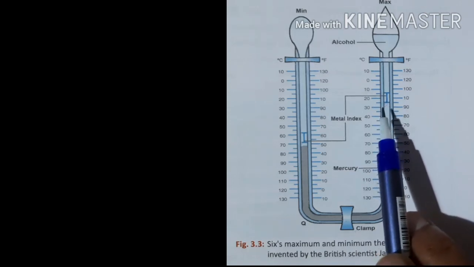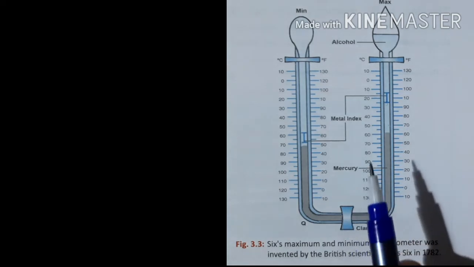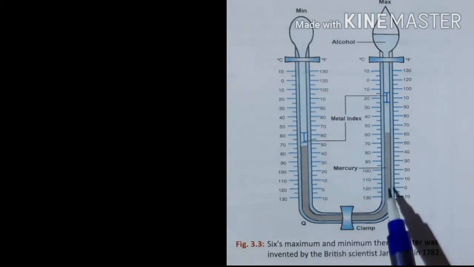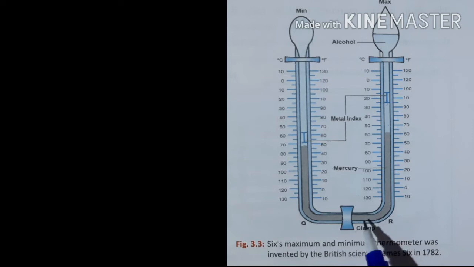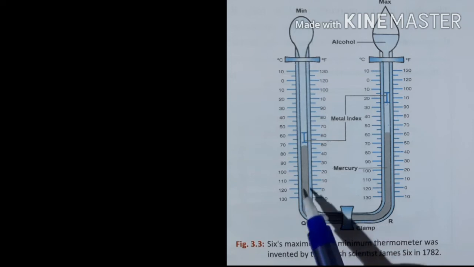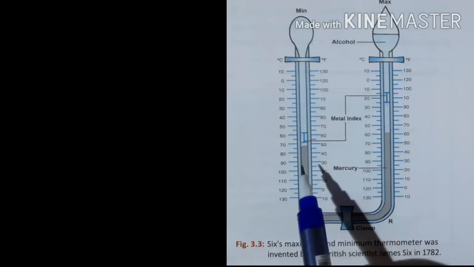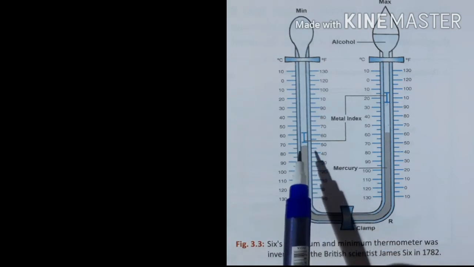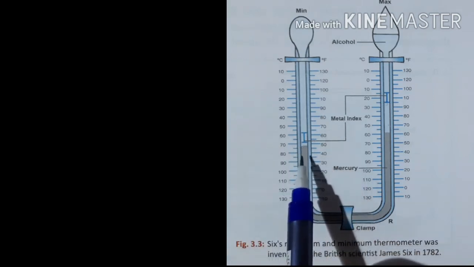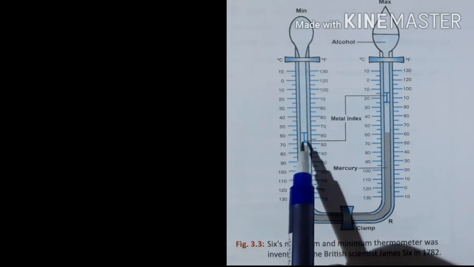After the sunset, the temperature will decrease. Accordingly, this mercury also will start to contract, and start to push the metal index backward. That means the temperature is decreasing and reading in the minimum limb. That also will be shown by the metal index.